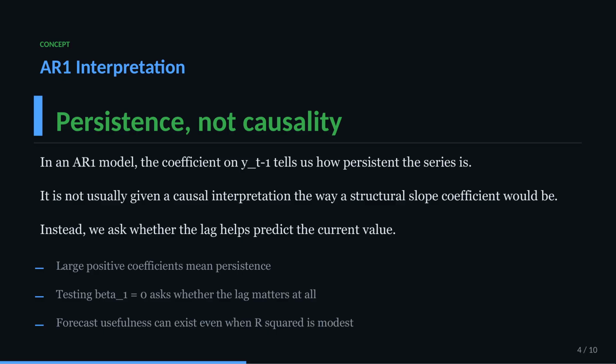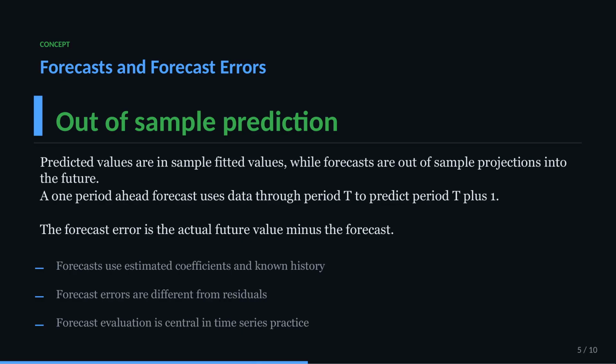Forecasting introduces another important distinction. A fitted value is in sample because the observation being explained was already used in estimating the model. Forecasts are out of sample because we use information through time t to predict time t plus 1 or beyond. The forecast error is the actual future value minus that forecast. That is different from a residual, which is defined in sample.